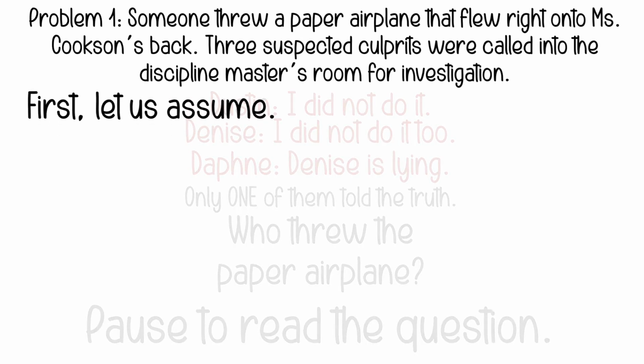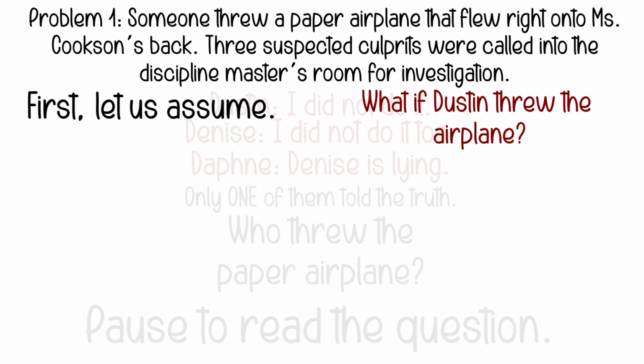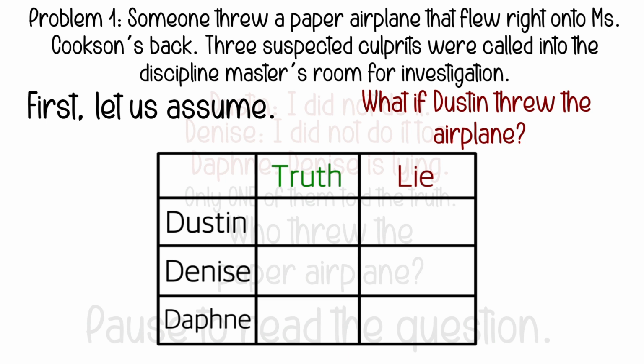First, let us assume. What if Dustin threw the airplane? Let us make a table. Dustin says he didn't do it. But since we assume he did, that means he's lying. Let us put a check mark at the lie column in Dustin's row because he's lying. Denise says she didn't do it too. We assume Dustin threw the paper airplane. That means Denise didn't do it. So she is telling the truth. Let's put a check mark at the truth column in Denise's row.